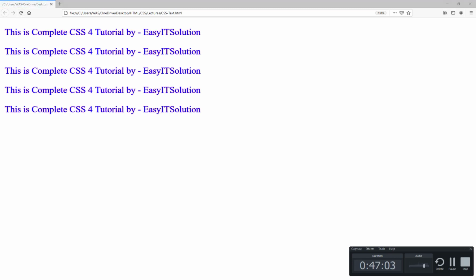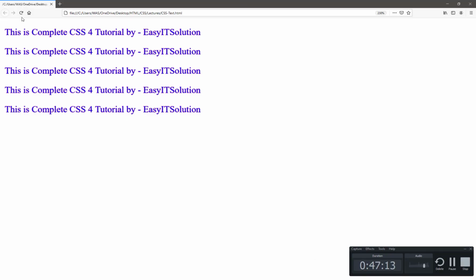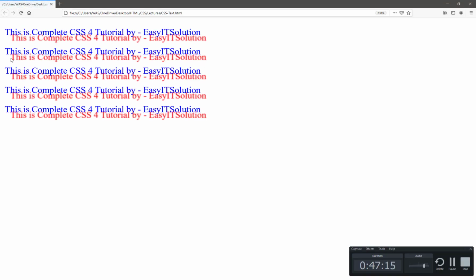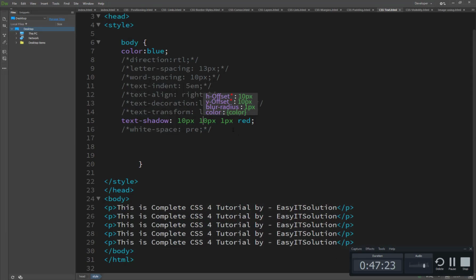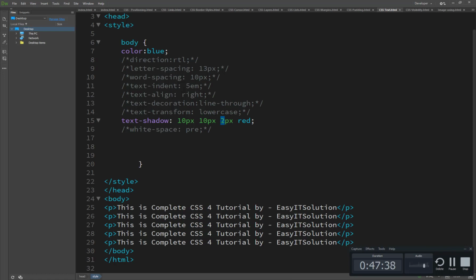And if we set it as I showed you in the example, you will see here the text shadow in red color, it's not blurred, so that's why we set the property to 1. But if we set the property to 2, you will see it's more blurred than this. And if we set 5 here, it's completely blurred.